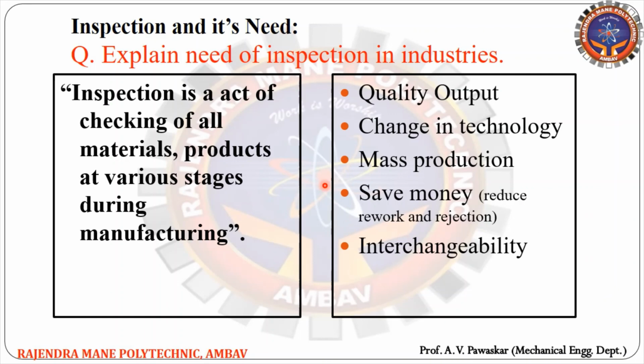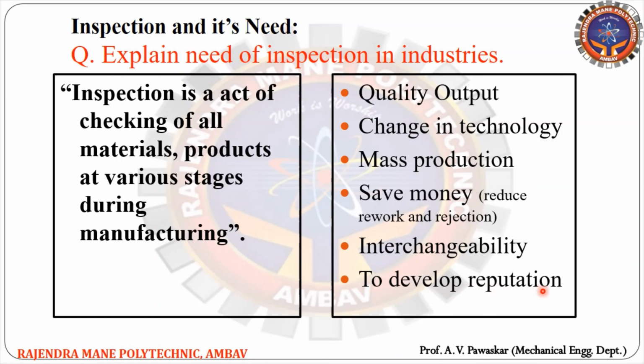Then to develop the reputation of your company or your product, we require inspection of the product, right? For quality output, change in technology, mass production, save money, interchangeability, and to develop the reputation.